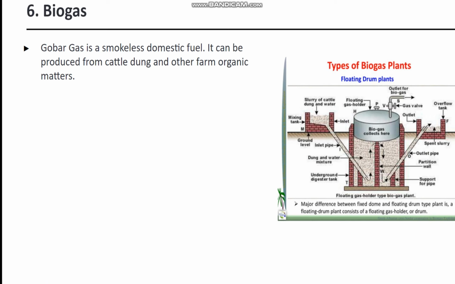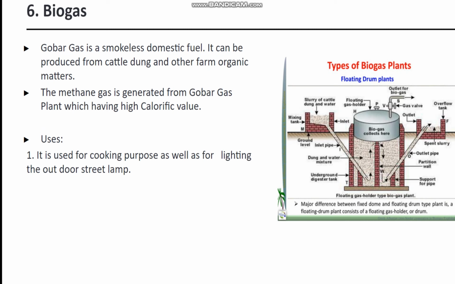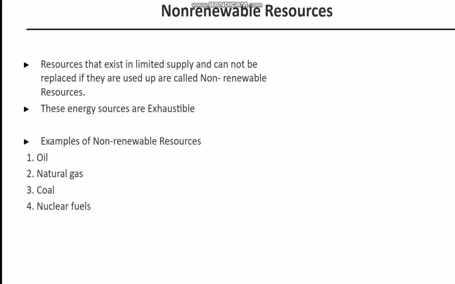Biogas. Gobar gas is a smokeless domestic fuel. It can be produced from cattle dung and other farm organic matters. The methane gas is generated from gobar gas plant which has high calorific value. Uses of biogas are it is used for cooking purpose as well as for lighting the outdoor street lamp.